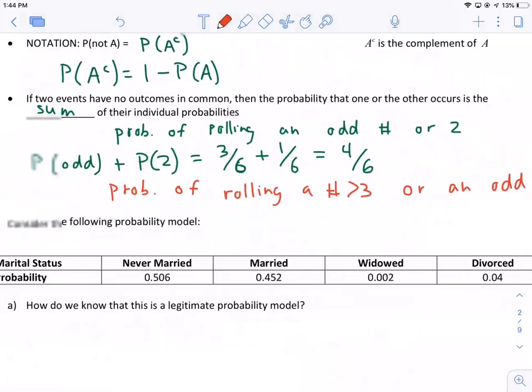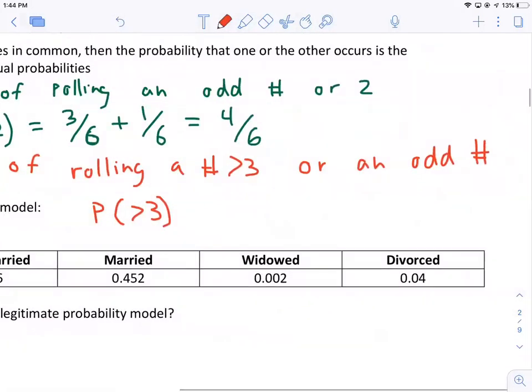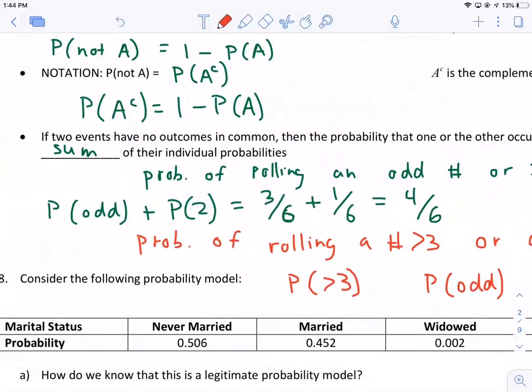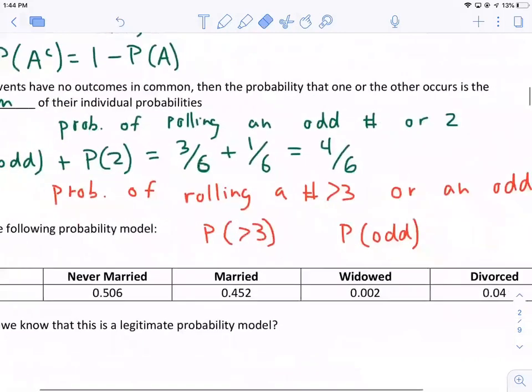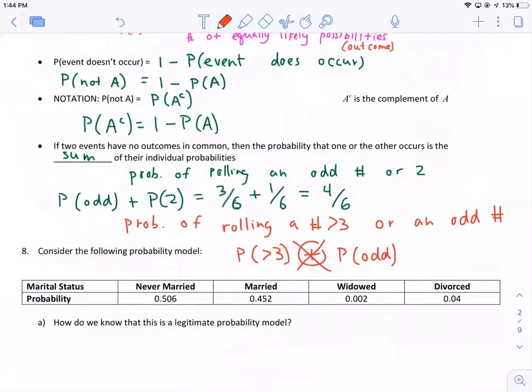Well, we can't just add these two probabilities because there is overlap between those two outcomes, because 5 is a number that's greater than 3 and 5 is also an odd number. So in this case, the two events do have outcomes in common, right? A 5 is an outcome that is common to both events. So in this case, we can't just add the two probabilities. So hopefully that makes sense what Dad is trying to say there.